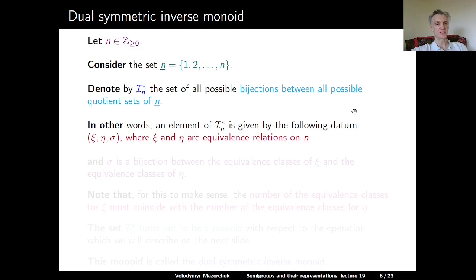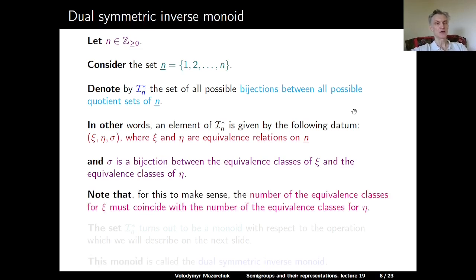We have an equivalence relation xi on n underlined, we have an equivalence relation eta on n underlined, and we have a bijection sigma between the equivalence classes of xi and the equivalence classes of eta. Note that for this to make sense, of course, xi and eta should have the same number of equivalence classes.